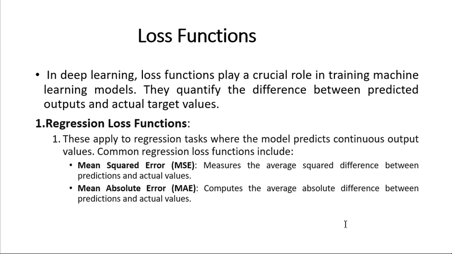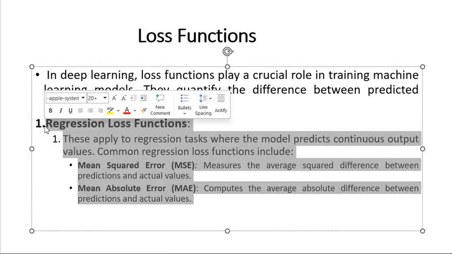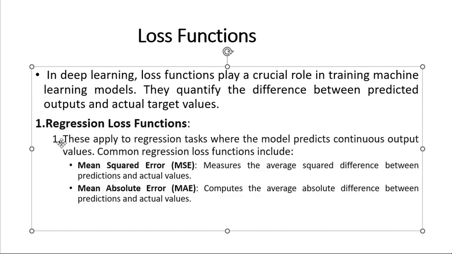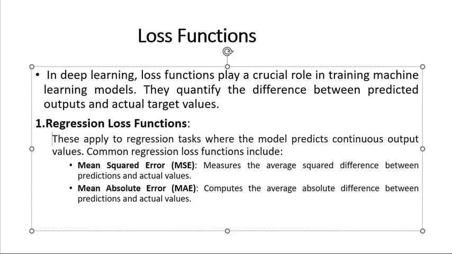Now, we have different kinds of loss functions. Mainly we will concentrate on loss functions in two directions. One is in the case of regression. The regression value predicts continuous output values.